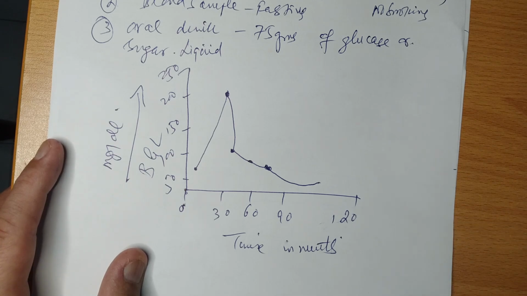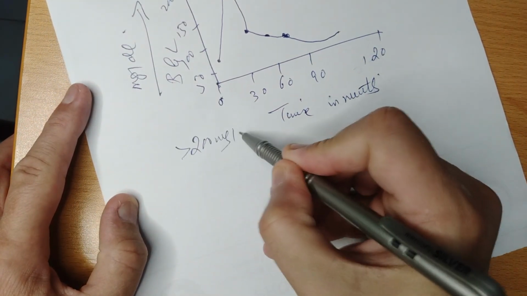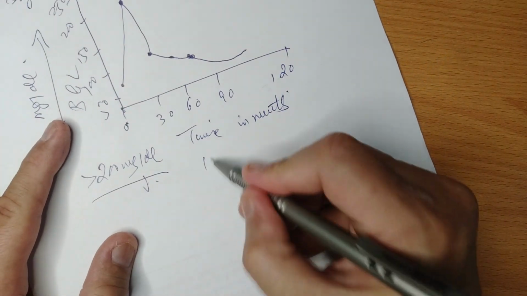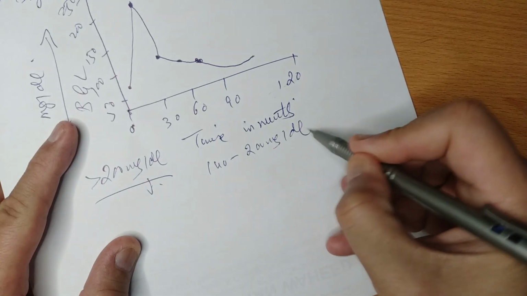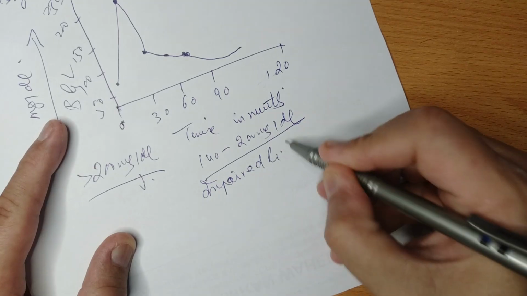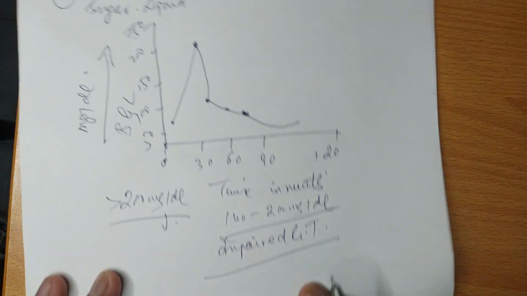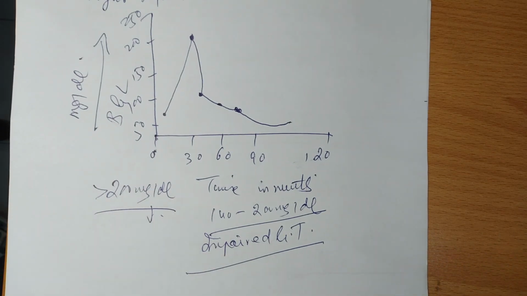If it does not return to the baseline after 2 hours and the levels are more than 200 milligrams per deciliter, diabetes mellitus is diagnosed. When it is between 140 to 200 milligrams per deciliter, this is impaired glucose tolerance. According to latest guidelines of the American Diabetic Association, impaired glucose tolerance is equivalent to diabetes mellitus and needs treatment and intervention.